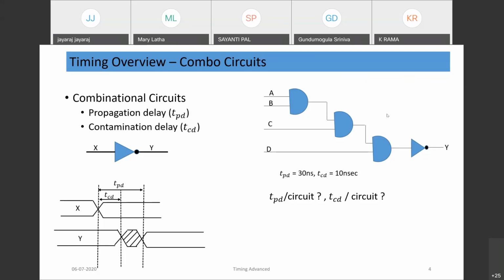So if you see this example, a typical example, assume the propagation delay of the gate is 30 nanosecond and contamination delay is say 10 nanosecond.